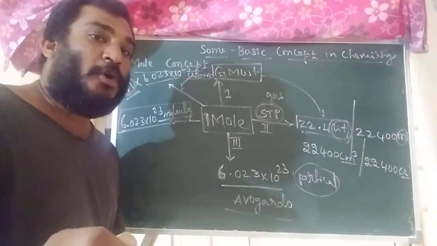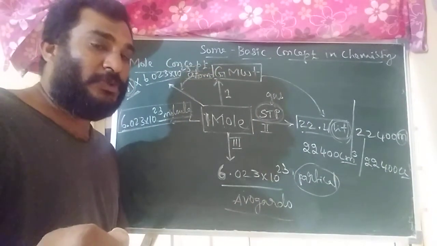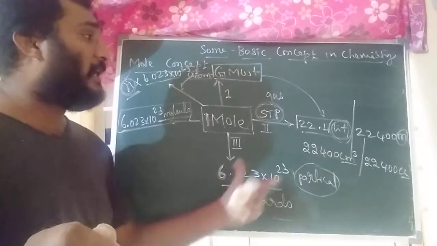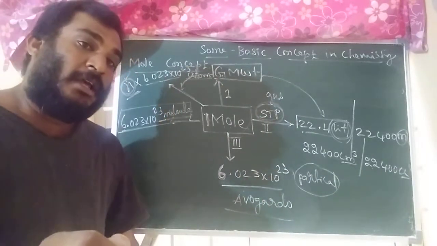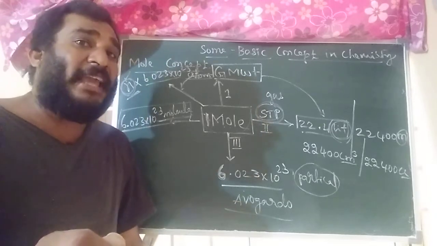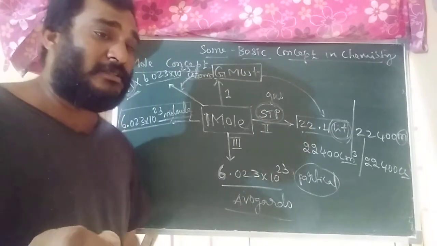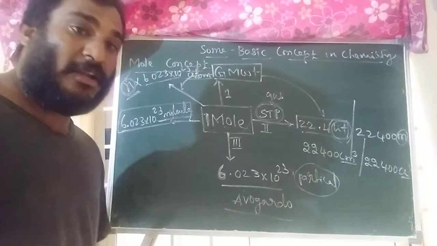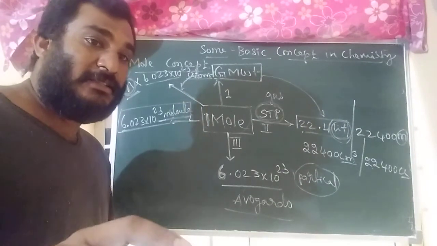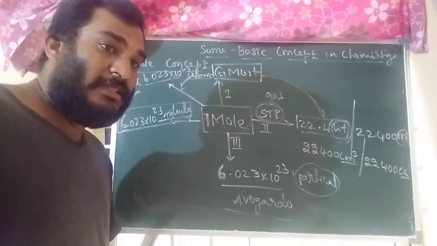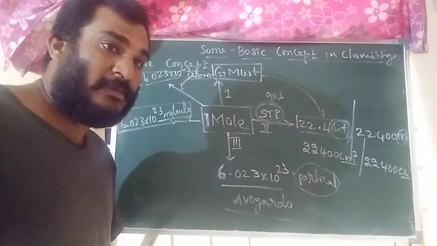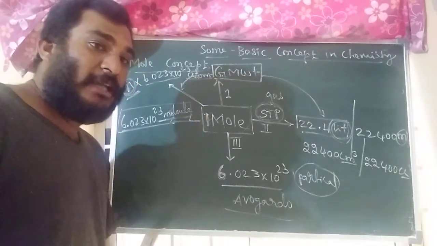This is an important topic for competitive exams. This is the relation you have to remember. Next we will discuss some examples. I hope this chart is clear. Tell me once if the chart is clear; if the table is clear, I will go to the next part. So, some examples.